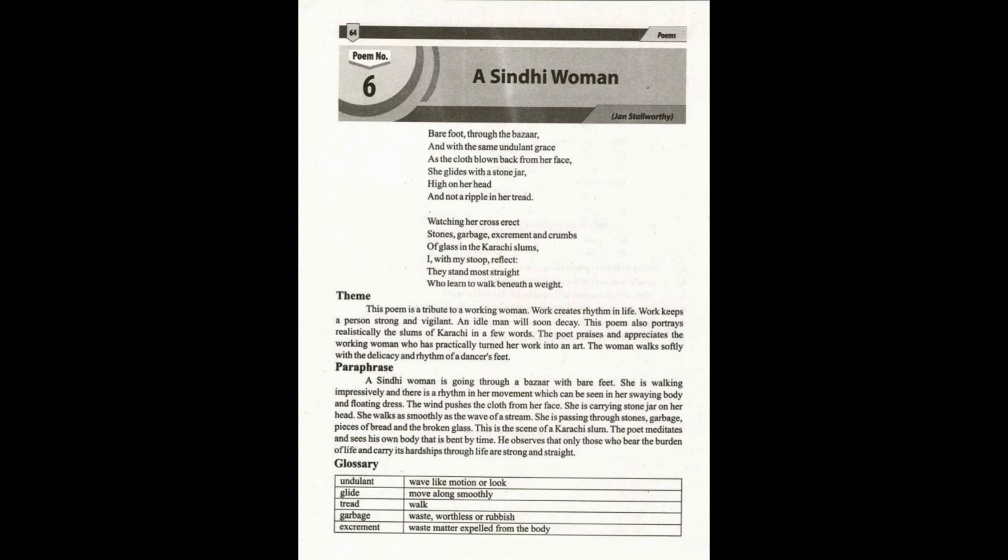A poet, though he does not have any weight on his shoulder, yet he has a stoop, a hunchback, a bent back, and he comes up with the conclusion that the people who learn to walk under a heavy weight of responsibilities as well as a physical weight, they always stand most straight, both physically as well as morally. So this is actually the main idea, or the central idea, or the theme of the poem, that the people who learn to walk beneath a heavy weight, they stand straight, both physically as well as morally.